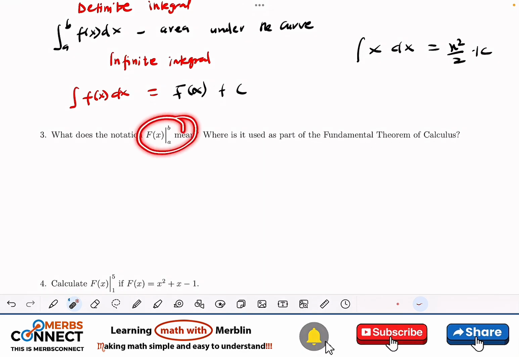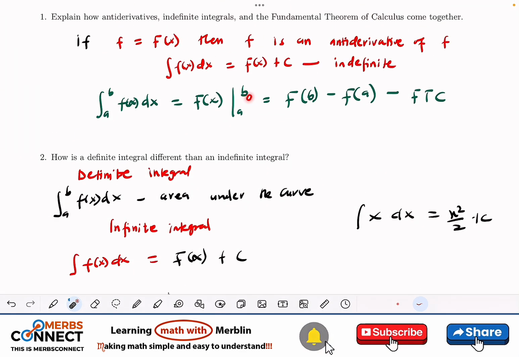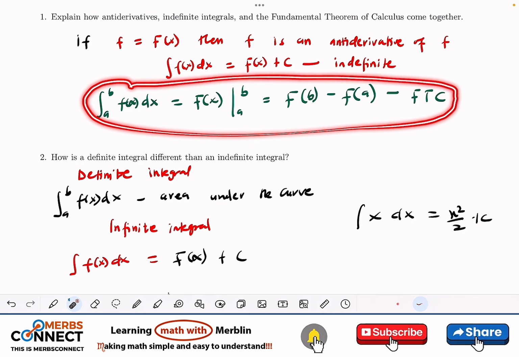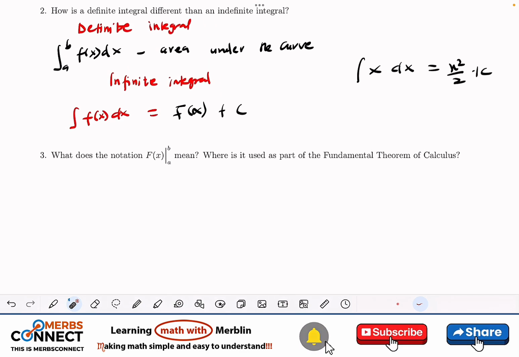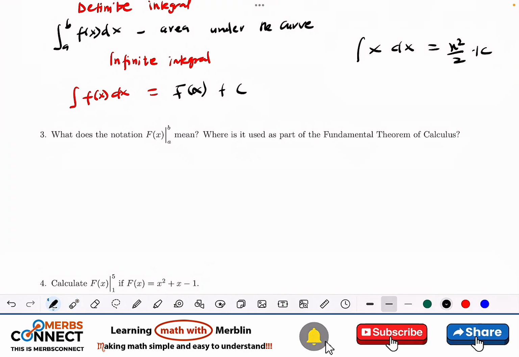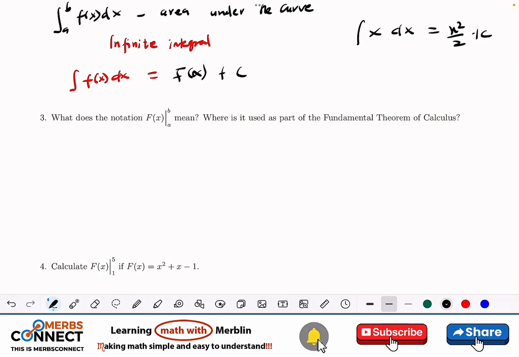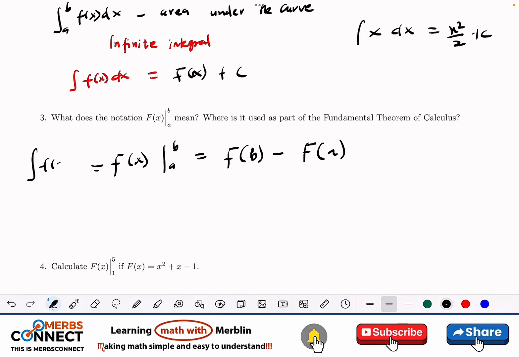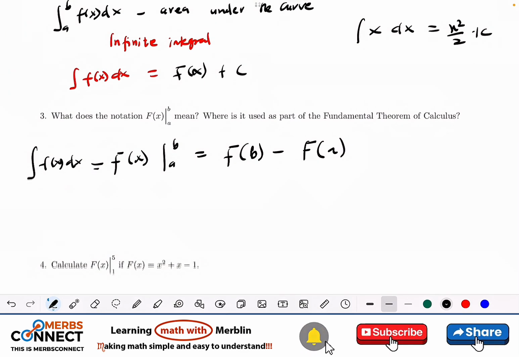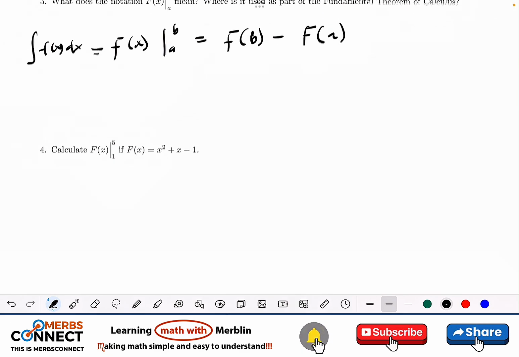Then what does this notation mean? I think we've done something like this here. This notation is basically the FTC, the fundamental theorem of calculus, right? So basically big F of x from a to b is the same as big F of b minus big F of a. And this is the same as, remember, when we are integrating small f dx, right? So basically, this is what we are going to get at the end of the day.